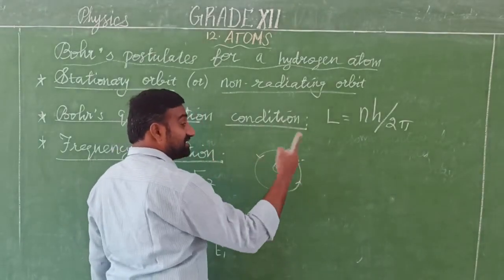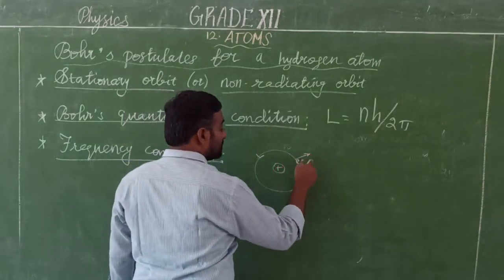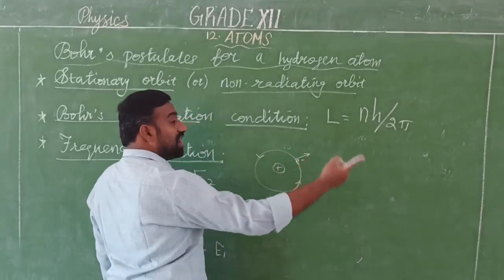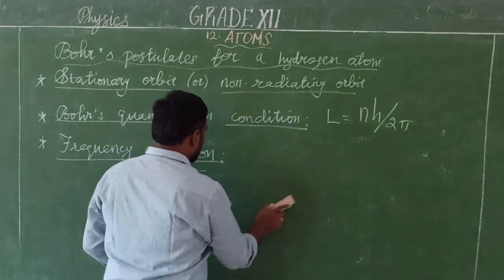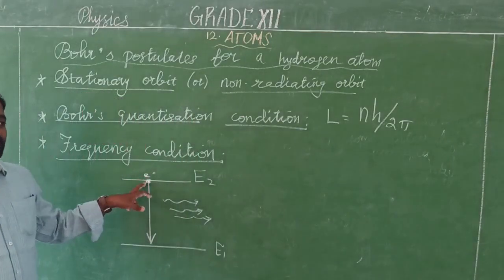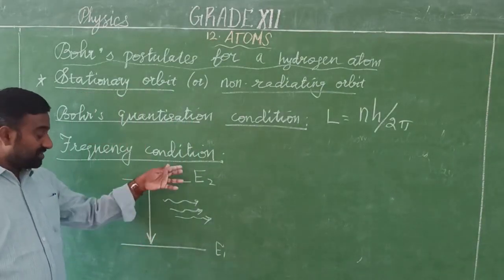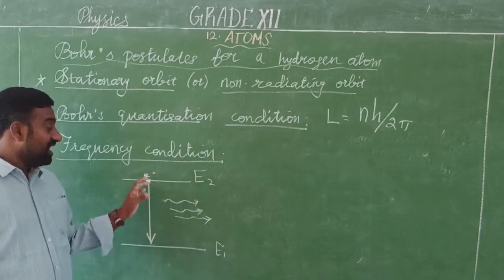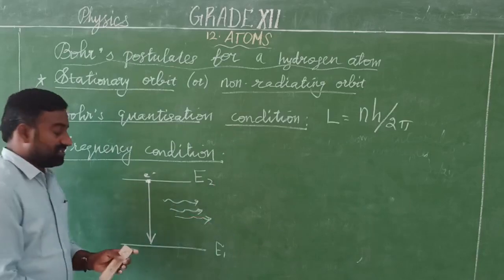Suppose an electron transition takes place from one energy level to another, the electron skipping from its own orbit to another one. At that time it emits radiation. Whenever the electron transition takes place from a higher energy level to a lower energy level, both energy levels are non-radiating orbits. At the time while the electron is jumping, it emits radiation.